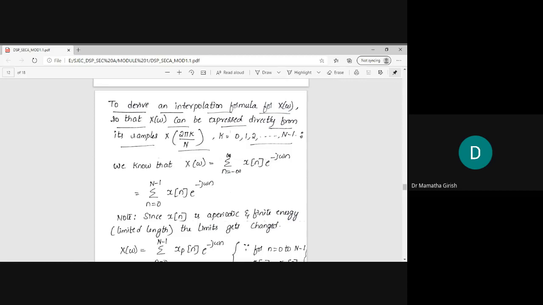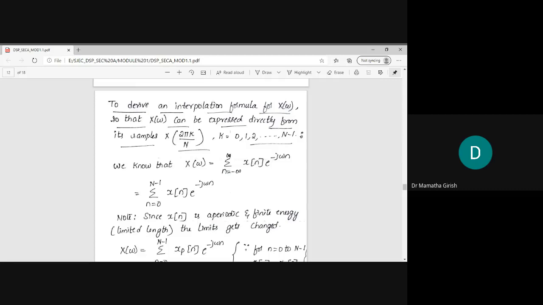The idea behind doing this derivation is to obtain an expression so that X of omega can be directly obtained from the samples of the frequency spectrum X of 2 pi k by N.